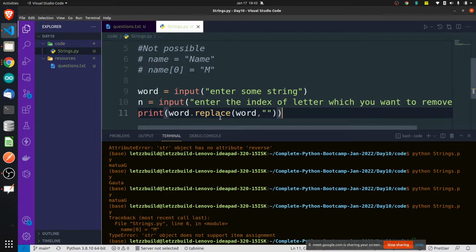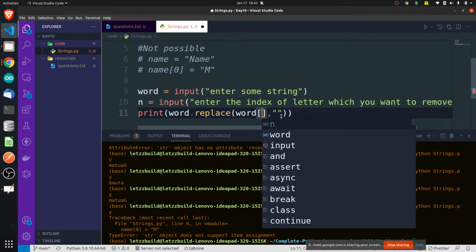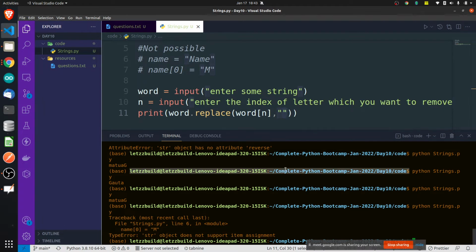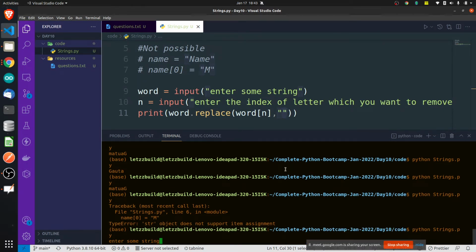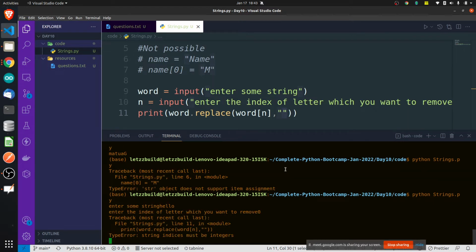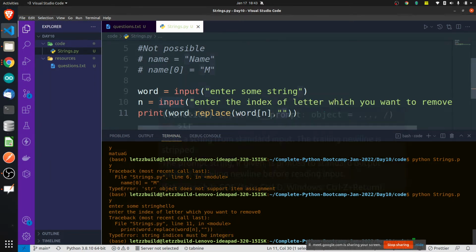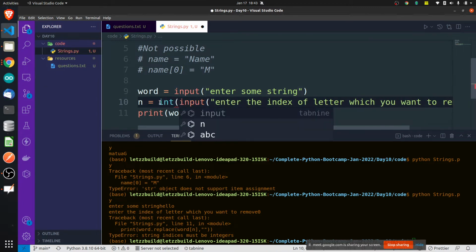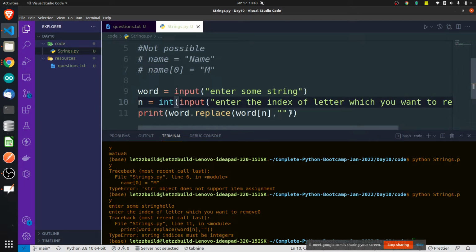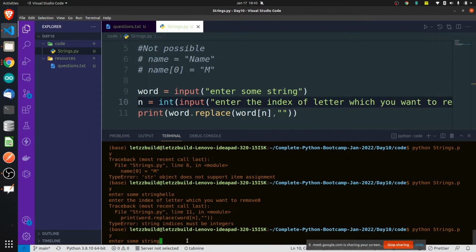So I want to replace the word of n with an empty string. Enter some string. Hello. I want to replace the h, that is the 0th location. String indices must be integers. Okay, sorry, my bad. Whatever n value I was taking was a string. I had to convert it into an integer because string indices are integers.